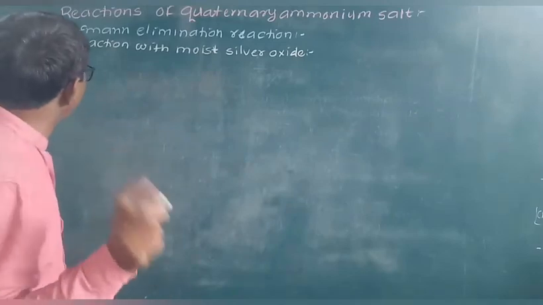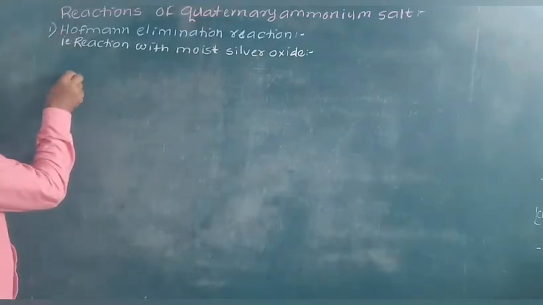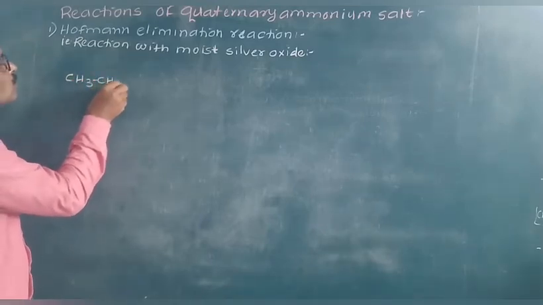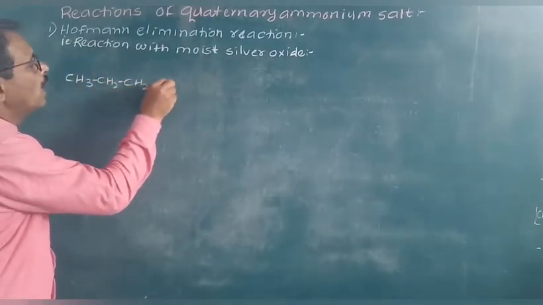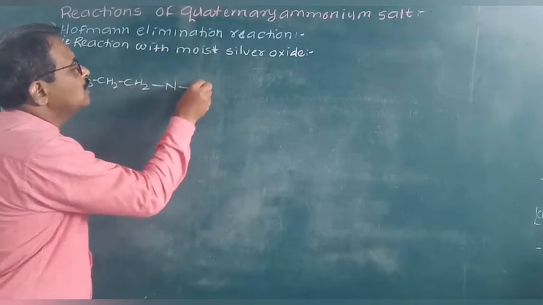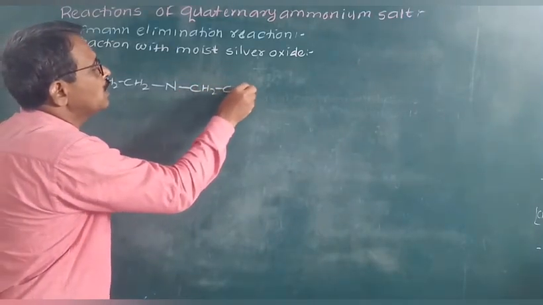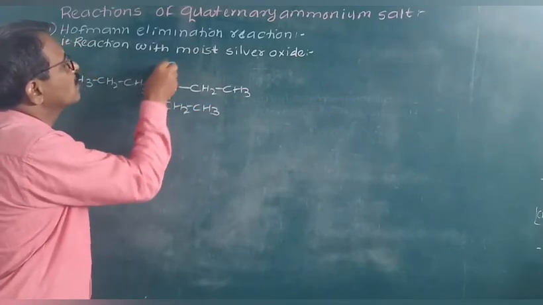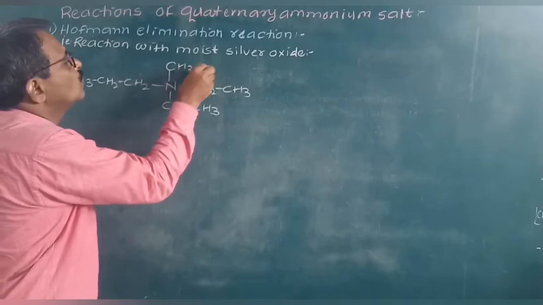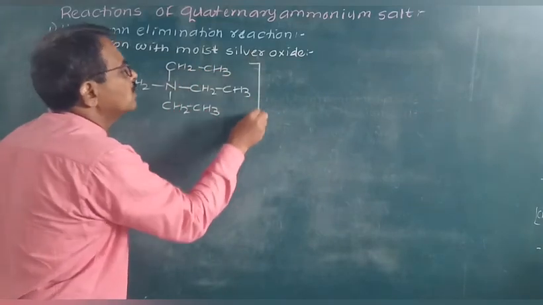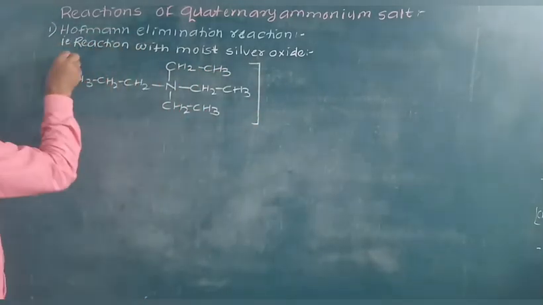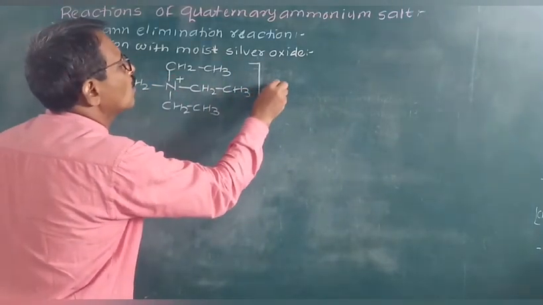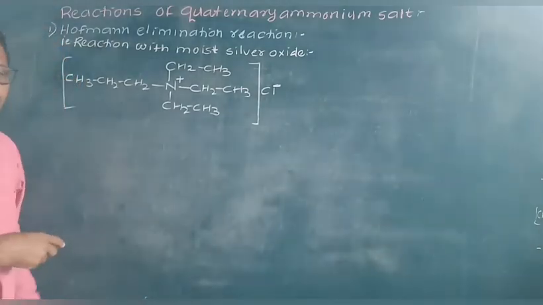Take a quaternary ammonium salt like this: CH3CH2CH2 attached to nitrogen, with three ethyl groups, CH2CH3. The nitrogen atom carries a positive charge and there is Cl minus. It is a quaternary ammonium salt.